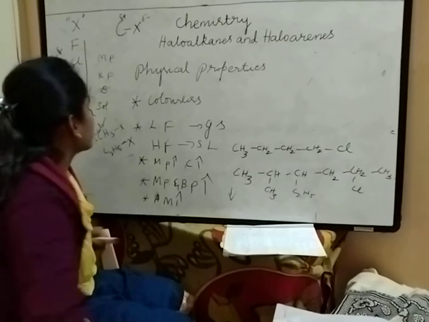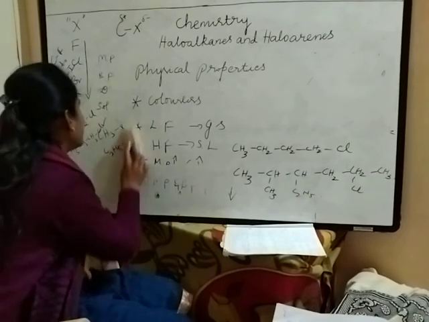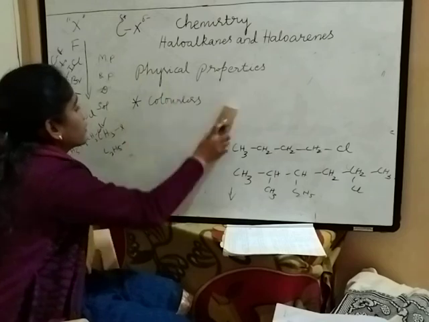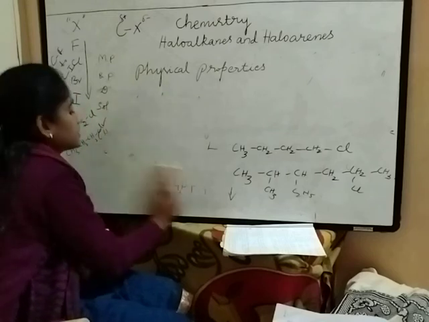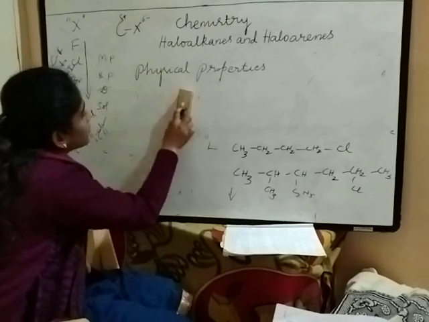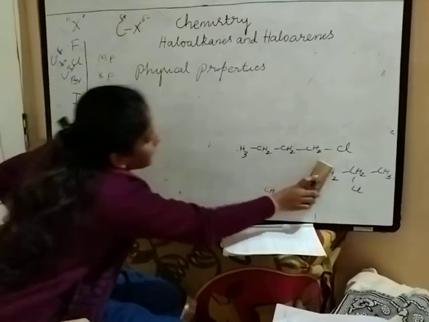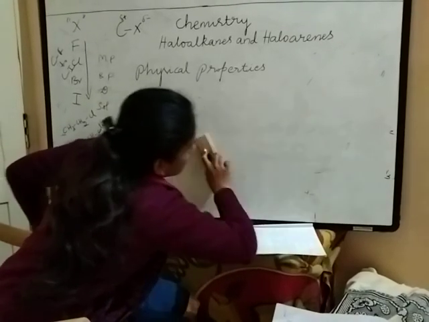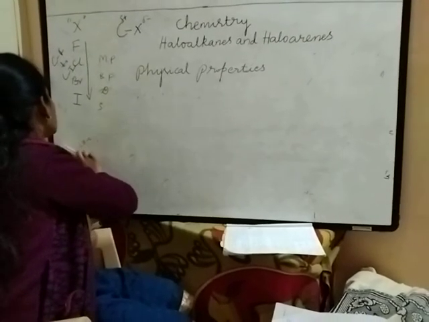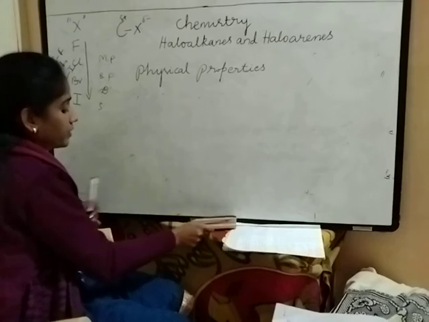Now the next topic is density. You have come across density in physics also, right? So what is density? Density is the ratio of mass by volume.